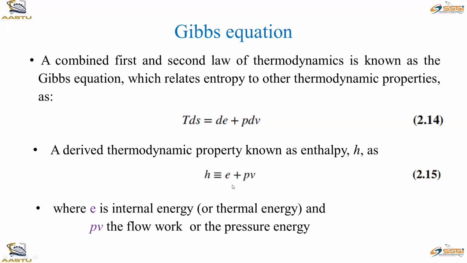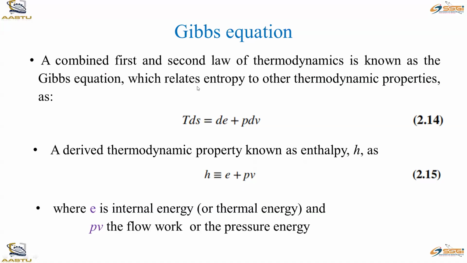Next, we'll see the Gibbs equation. The Gibbs free energy and the Gibbs equations are useful for us to describe the combination of the first law and second law of thermodynamics.